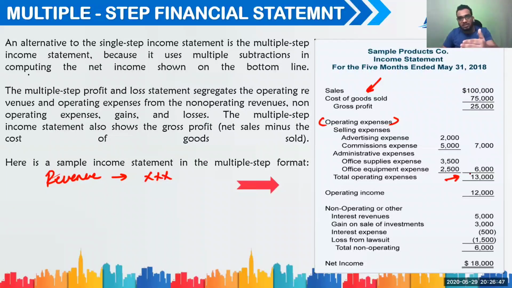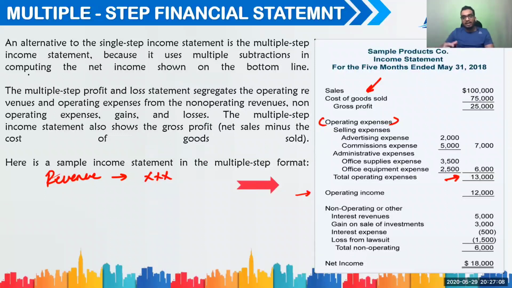So 25,000 is what you earn as gross profit. Getting the point? Then you deduct all your operating expenses. Now you've got 12,000. That's your operating income. Then you have non-operating or other income, which, in Indian standards, you can have as non-operating.